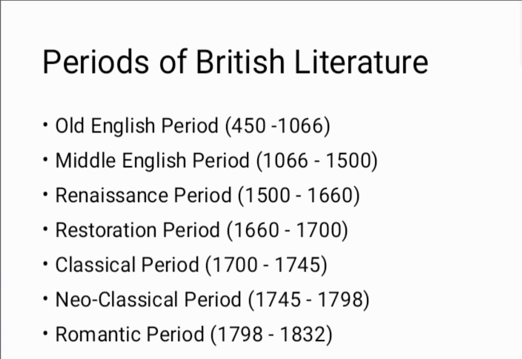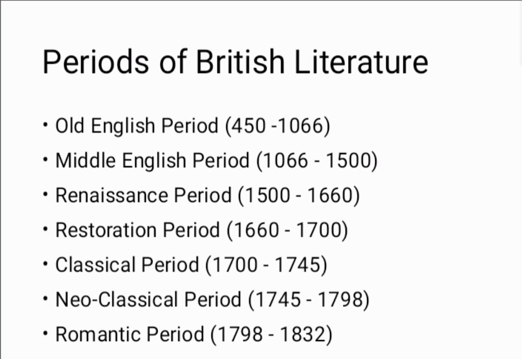The next period is known as the classical period. The time period of the classical period is 1700 to 1745. This period is also known as the Augustan period. The period's name is owed to Saint Augustine. In the classical period, Alexander Pope and Dr. Samuel Johnson are the important writers. Alexander Pope's The Rape of the Lock is a very important work published in the classical period.